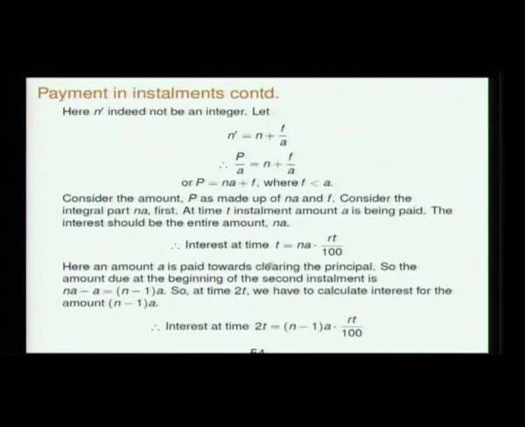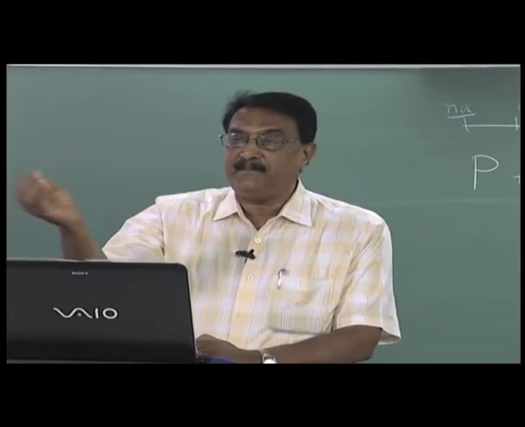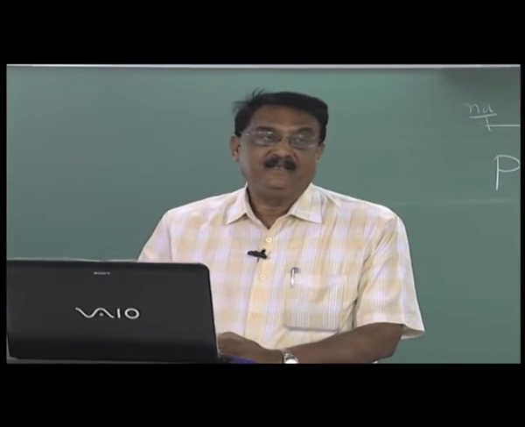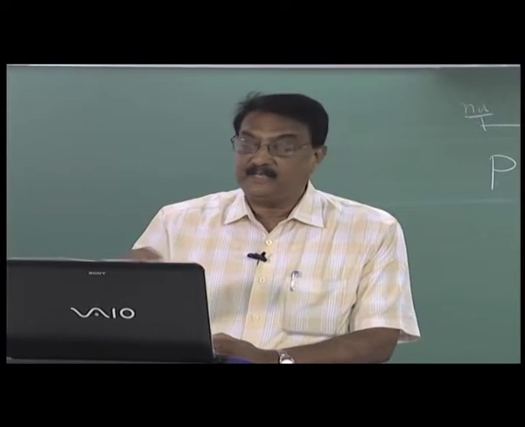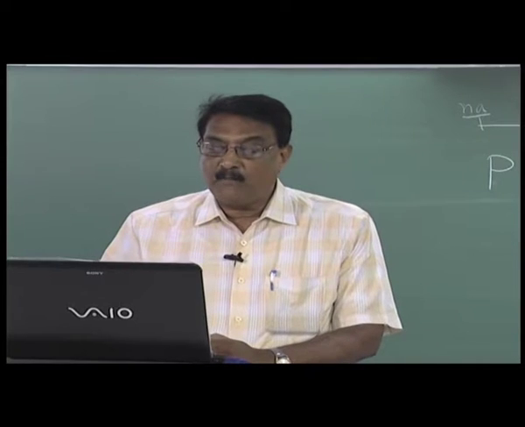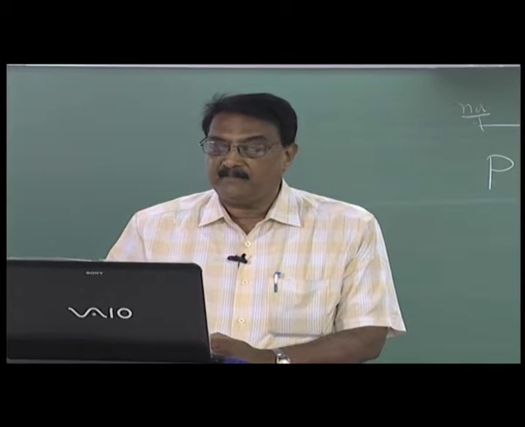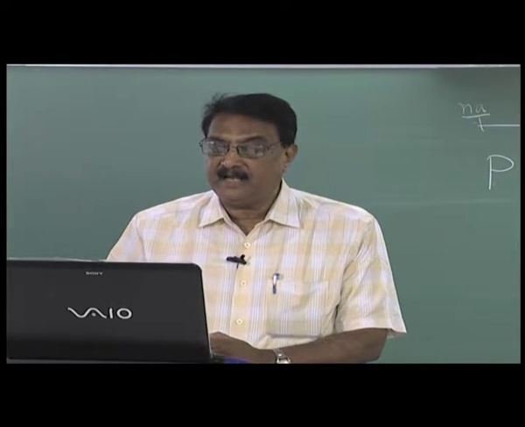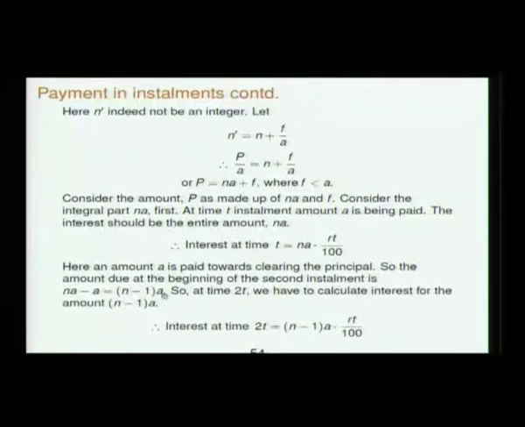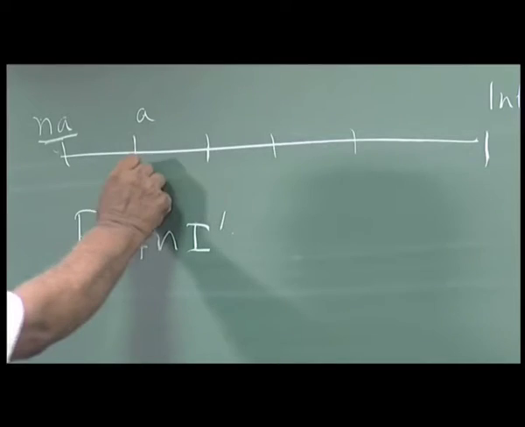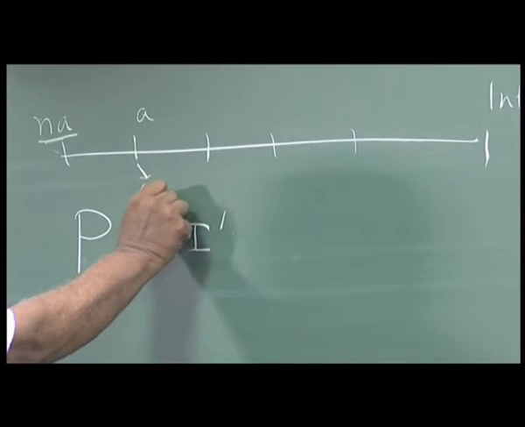So interest at time T, that is at the first step, is nA into RT by 100, and at this stage an amount A is already paid to clear the principal. So the amount due at the beginning of the second installment is nA minus A, or (n minus 1)A. So at this time the principal owed is (n minus 1)A.